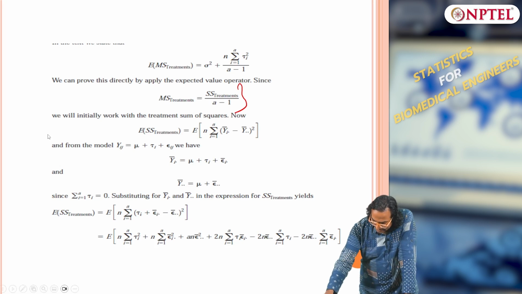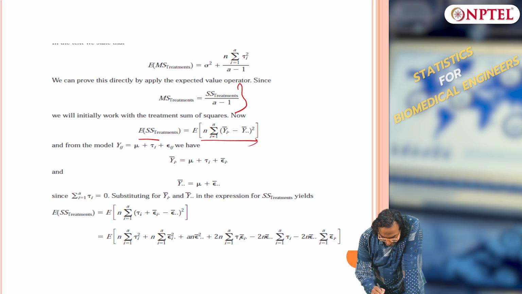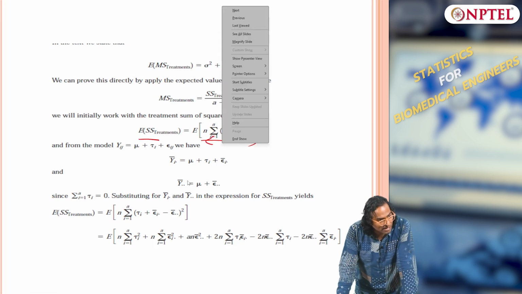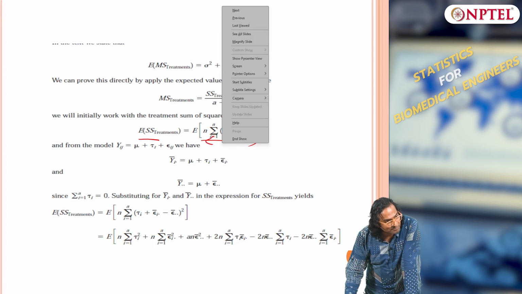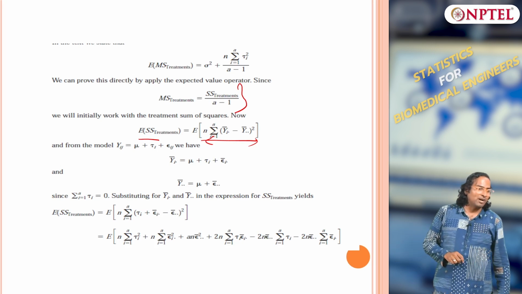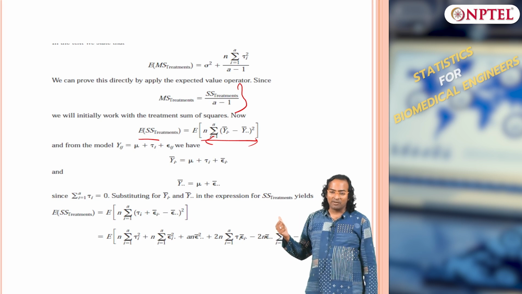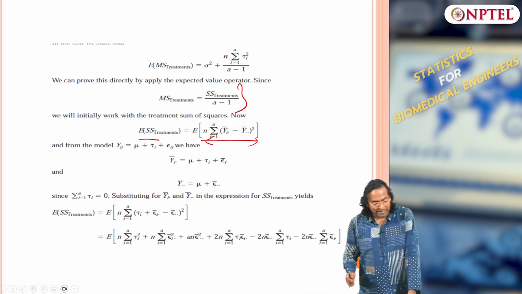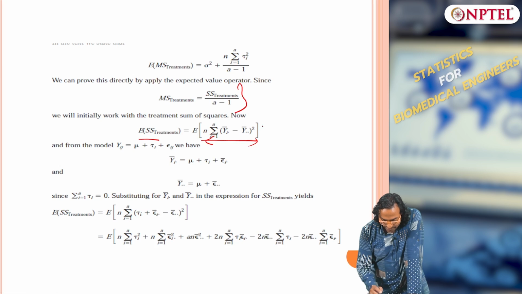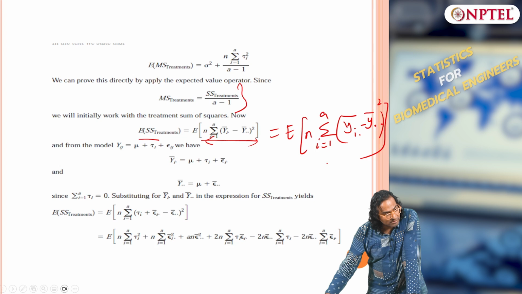Is sum square treatment or mean square treatment a random variable or a deterministic variable? All of these are random variables because we are only taking samples. I am not replacing with the population mean. So, these are only samples. So, this is a random variable. So, what am I doing? I am taking expectation of sum square treatment. Expectation of sum square treatment is nothing but expectation of n times summation i equals 1 to A of yi dot bar minus y bar dot dot the whole square. Clear?